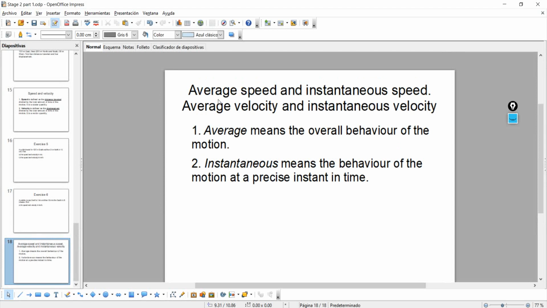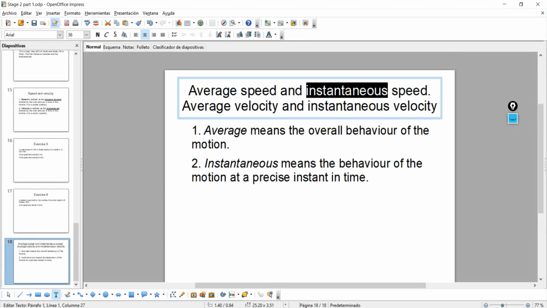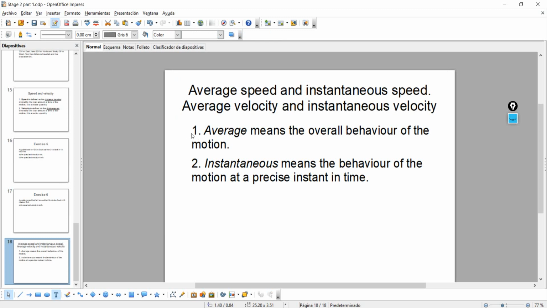And today we're going to talk about the following concepts: average speed and instantaneous speed, and average velocity and instantaneous velocity. What I want you to understand, guys, in this lesson is just the conceptual difference between average speed and instantaneous speed, and the same for velocity. I want you to understand what's the difference between this adjective and this other adjective, whether in regards to speed or velocity.